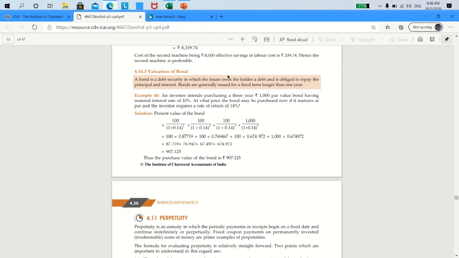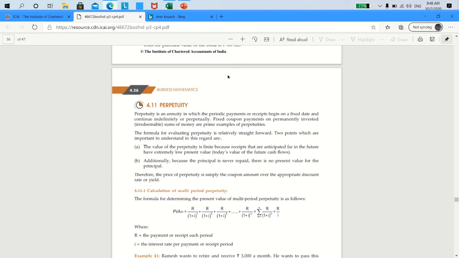So you will continue to be getting 100 rupees to eternity. Okay? What should be the value of such a particular bond? How much should you pay to acquire that particular bond? It's a very simple thing. The amount of interest which we are supposed to get is 100 rupees. Therefore, that 100 rupees will be divided by whatever is the current rate of interest annually. If you assume it to be 12, 100 will be divided by 0.12. Whatever value you get, that's the price you're supposed to pay to acquire the bond.